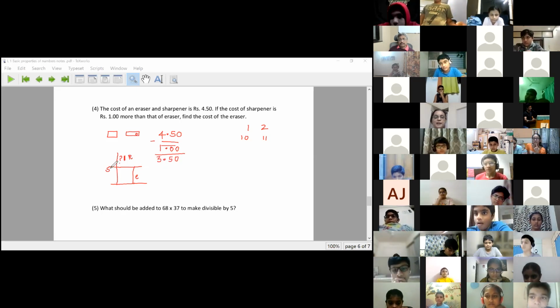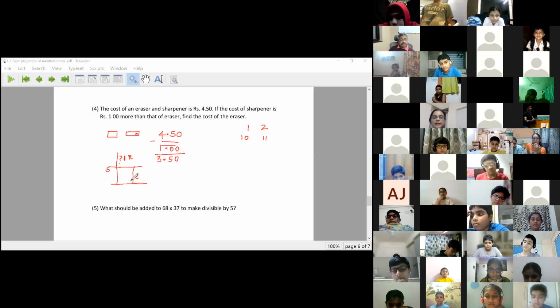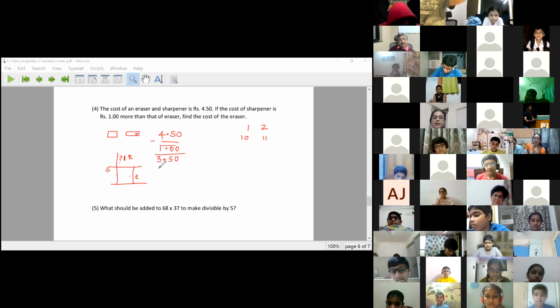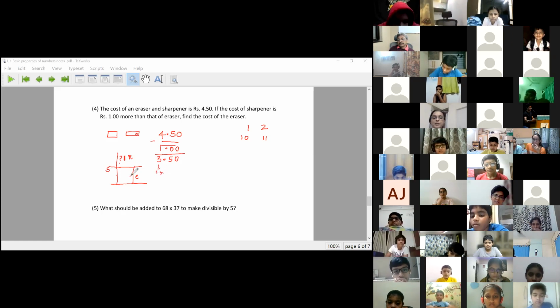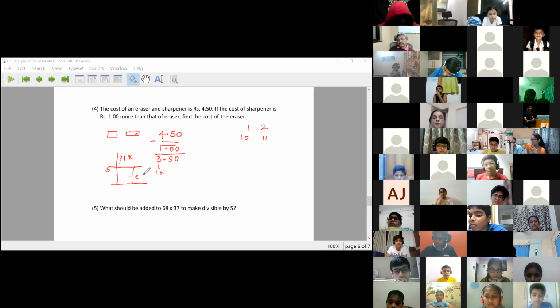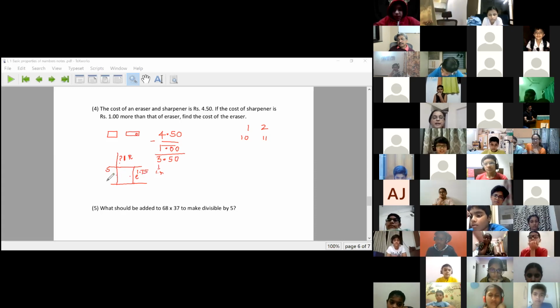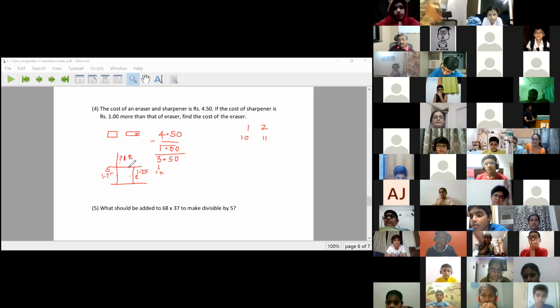Now this 350, I will divide equally between eraser and sharpener. So 350 divided by 2, how much will I get? 1.75. Then you add 1 rupee and it will be 2.75.